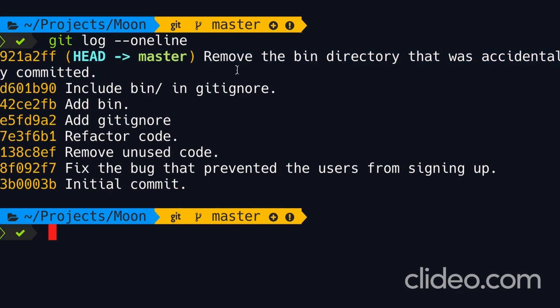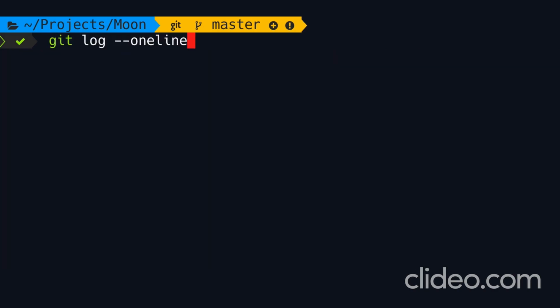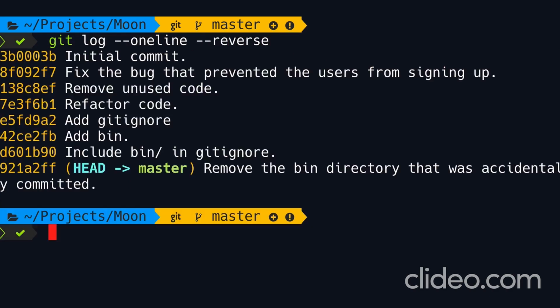We have another option for reversing the sort order. Let me show you. So git log --oneline, and then we add --reverse. Now you can see the first commit on top, and here's the last commit. The log command is very powerful, so in the future, we're going to talk a lot about it. In fact, we have a complete section on browsing history. I'm going to show you various ways to get reports from the history. For now, let's just stick to the basics.